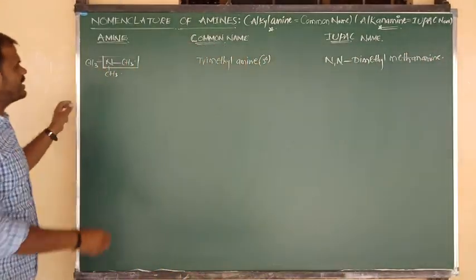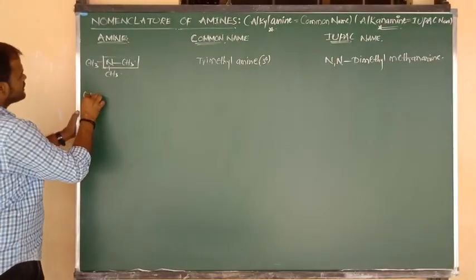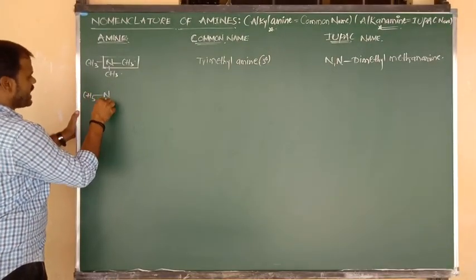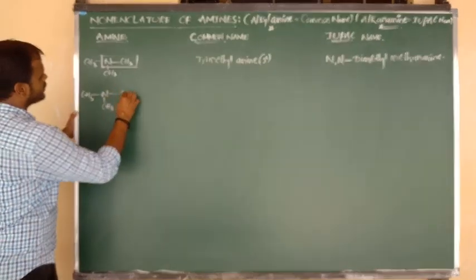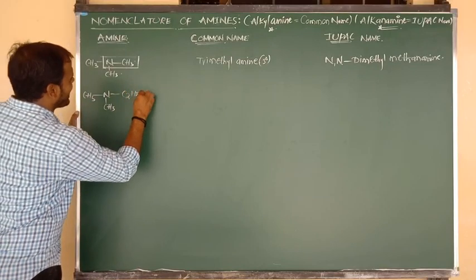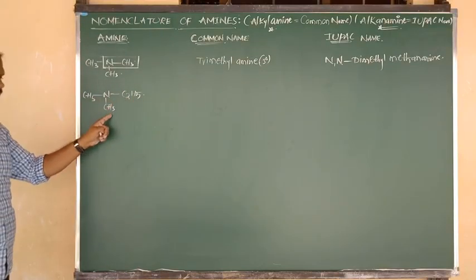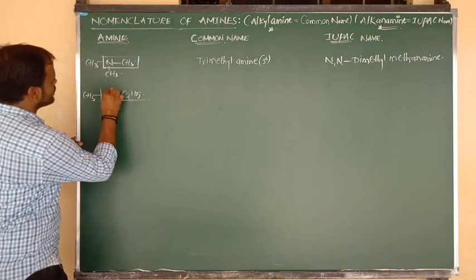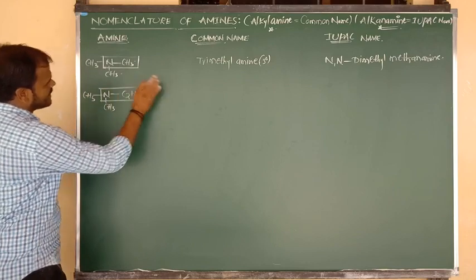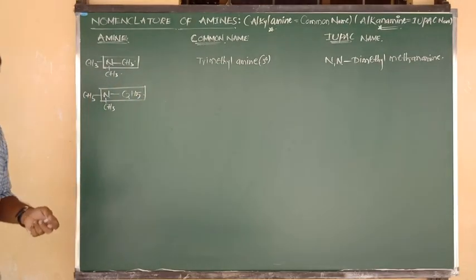Let me consider another example of a tertiary amine. CH3 bonded to N, again N bonded to CH3, and N bonded to C2H5: ethyl, methyl, methyl. Again the same thing: the ethyl contains more carbons, so it acts as the main chain, and the remaining 2 groups are considered substituents.